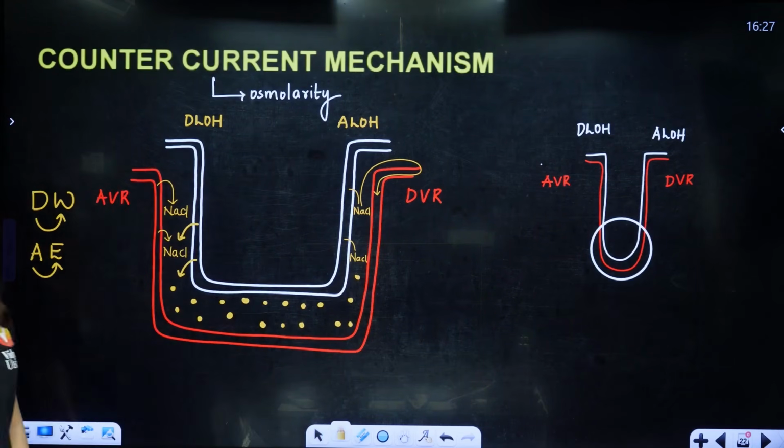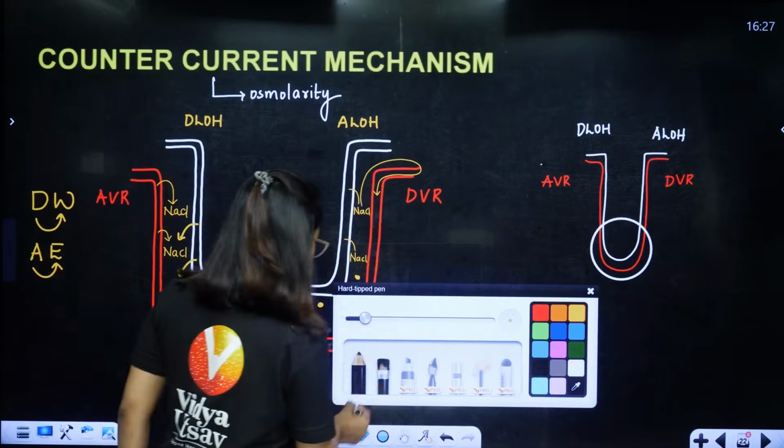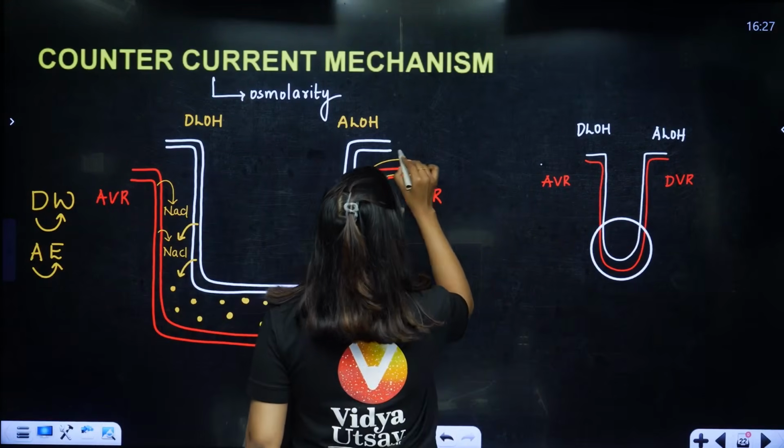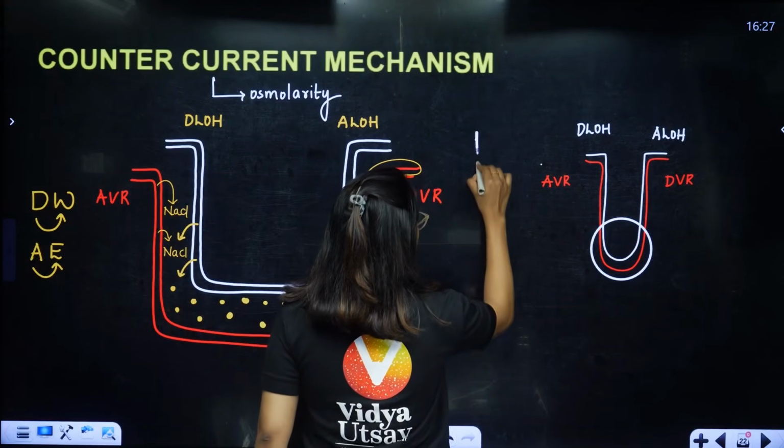Now, students, it is not enough. I want more concentration. So what I am going to do, from the loop of Henle, the DCT will come and after that the collecting duct will be there.